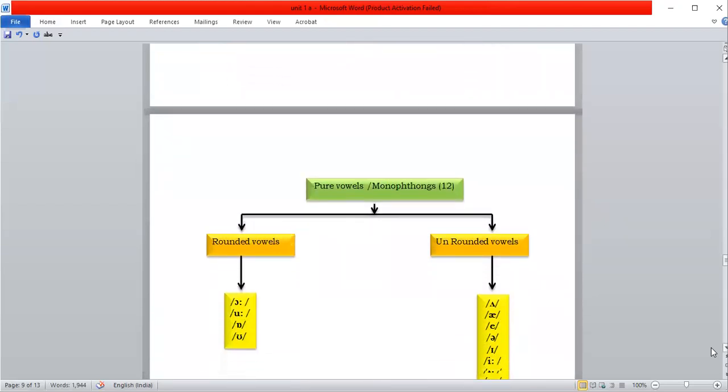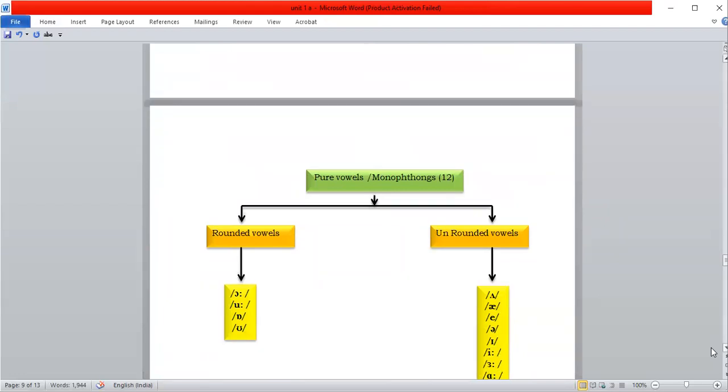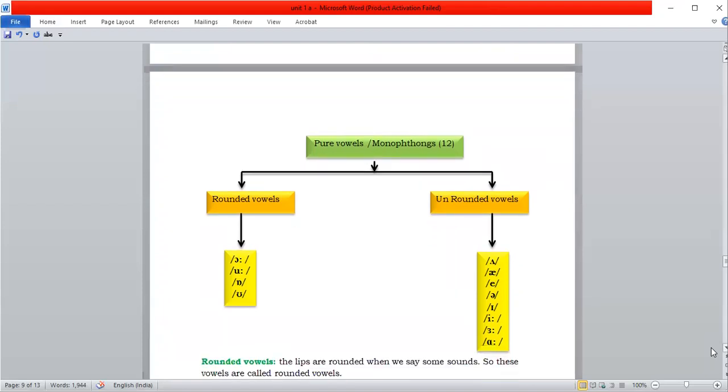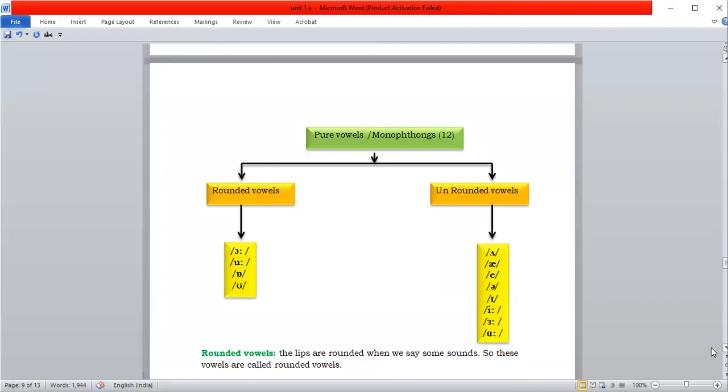And even based on the shape of the mouth, the pure vowel sounds are divided into rounded vowels and unrounded vowels. Okay, so here rounded vowels are where the lips are rounded when we say some sounds. So when the lips are rounded, those vowels are called rounded vowels, like O, U, O,